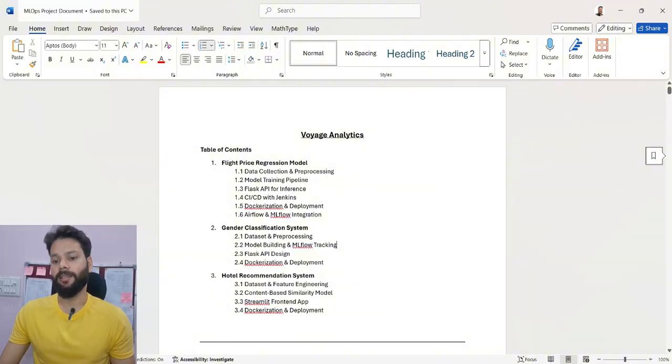While all three components have been implemented, this video will be especially focused on the regression model for flight price prediction, demonstrating its full MLOps lifecycle, including model development, deployment, scaling, automation, and monitoring. So let's begin with a quick overview of the project architecture and the dataset that power these systems. Let me share my screen.